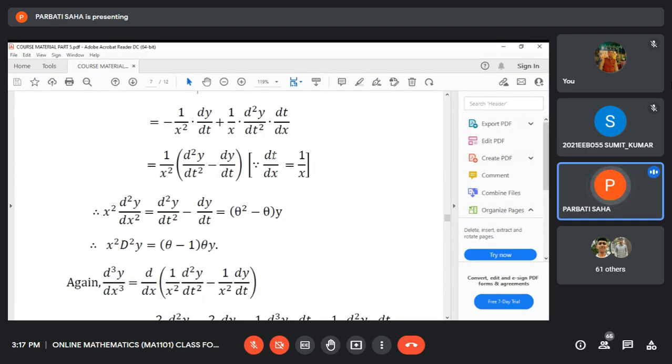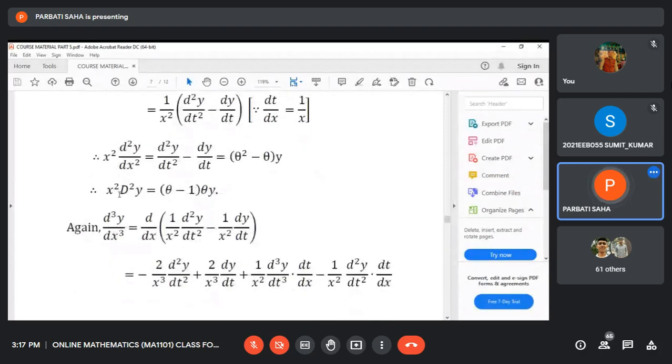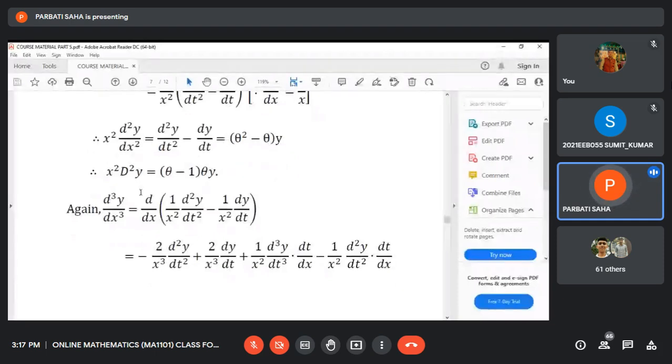Now this is actually x squared d squared y, and since d/dt stands for theta, it is theta squared y minus theta y. So theta squared minus theta, the whole operating on y. So x squared d squared y should be replaced by theta into theta minus 1. Similarly, you compute the third order derivative of y with respect to x.